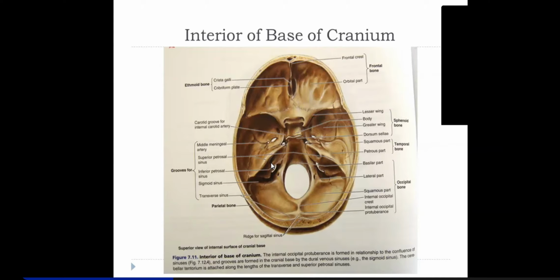Remember, posteroauricular, temporal, zygomatic, buccal, marginal mandibular, and cervical.